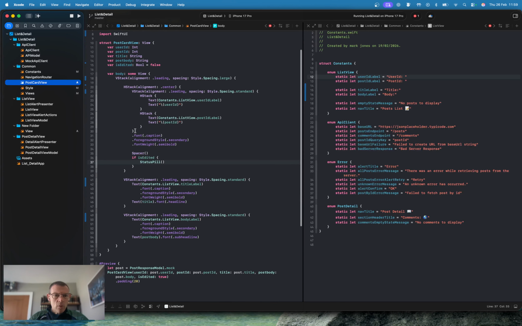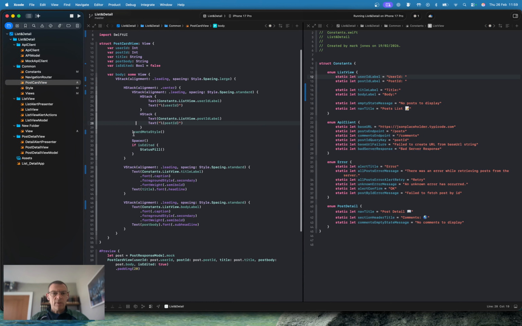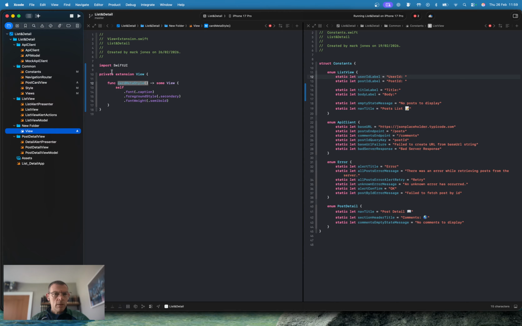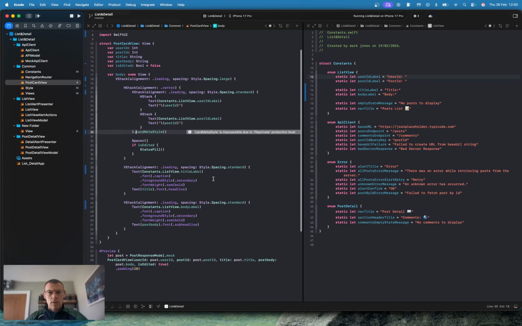Okay, so now I'm going to inline this and just say dot card meta style is inaccessible due to file private. Really? Private. Oh no. Okay, back we go. Card meta style. Okay.